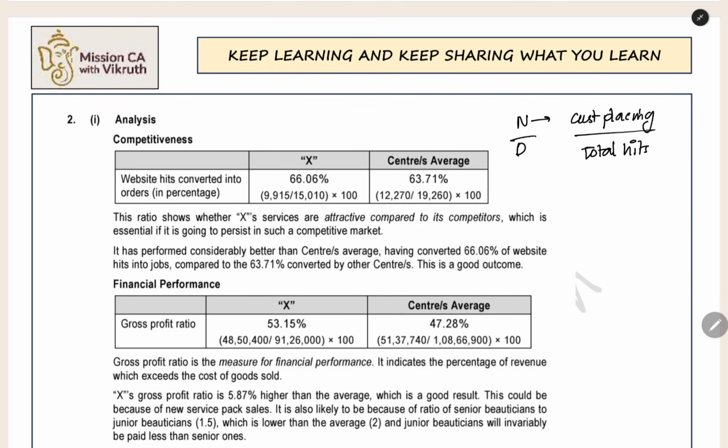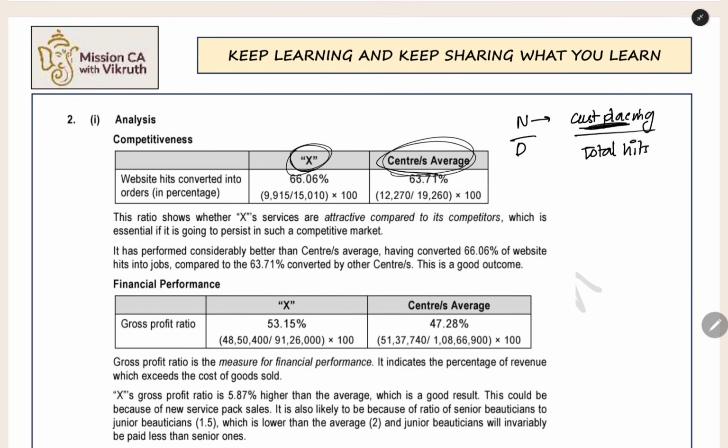So when comparing two ratios like this, meaning the percentage of X and the percentage of center average, you have to see whether a higher ratio is better or a lower ratio is better. If it is high, whether it is good or not, that we have to see. For that you have to see the numerator. Customers placing the order, that is in the numerator. How many orders have been placed by the customers? This is a good factor. If you have more customers placing the order, it is good for the company. If you have fewer customers placing the order, and you are getting only fewer orders, it is bad for the company.